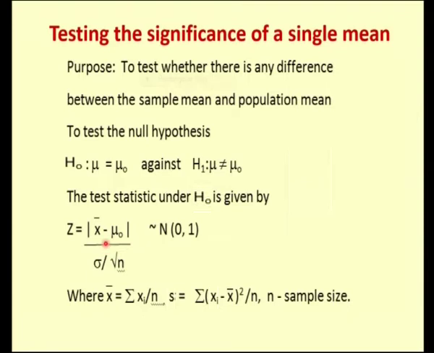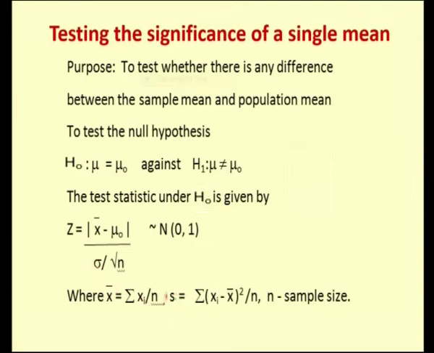Your x bar is nothing but your sample mean. You can easily find it by taking samples of size n, and it is summation xi by n, and sigma is your standard deviation. One more thing: if you do not know your population standard deviation, you can replace it by your sample standard deviation.